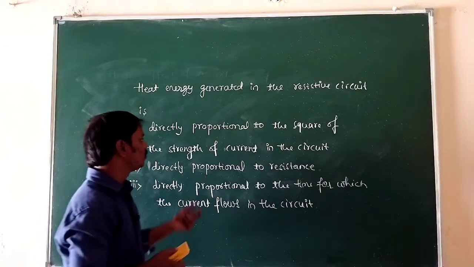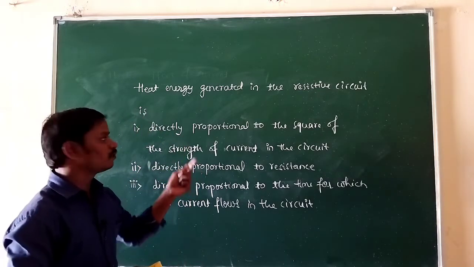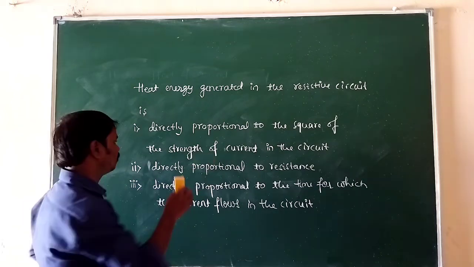Okay, so now we are going to write the mathematical expression for the heat energy generated in the resistive circuit.